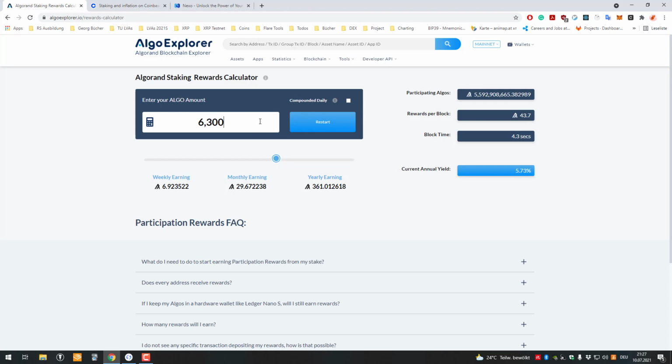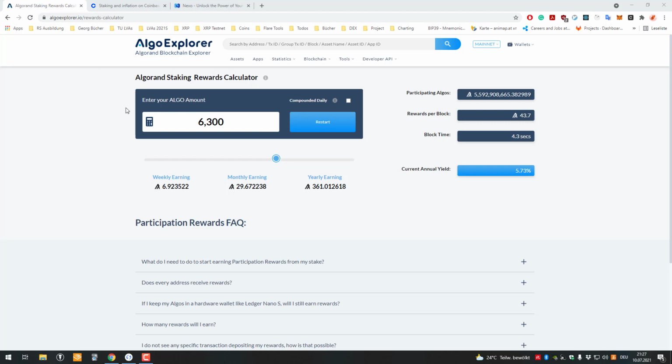It's the same also for example with ADA, though with ADA it's a little bit different. There you have to use the Daedalus wallet, I don't even know if I'm pronouncing it correctly, and then you can delegate your vote and also get staking rewards. Right, so the important part here to understand is that this is embedded in the system itself. Like I said, it's part of the tokenomics, part of the blockchain itself.